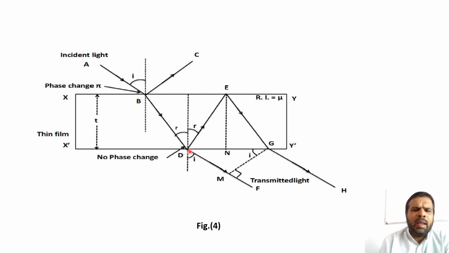At D, the ray BD is again partially reflected along DE inside the film and partially refracted along DF. The ray DE at point E is again partially reflected along EG inside the film and refracted out. At point G, the ray EG is again partially reflected inside the film and partially refracted along GH. Now draw the perpendiculars EN to DG and GM to DF.